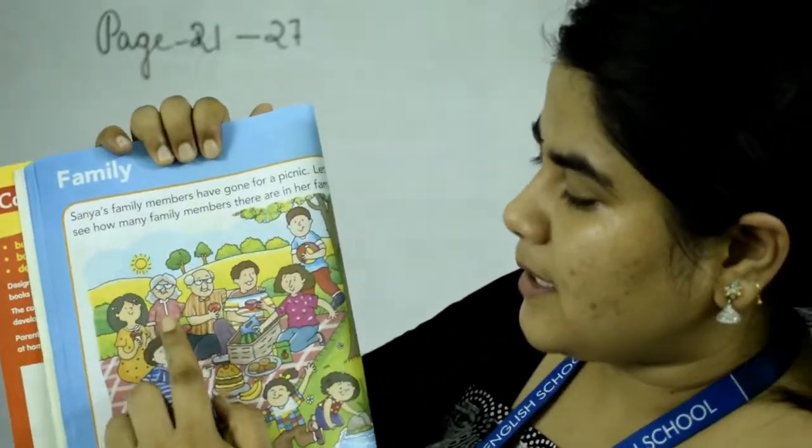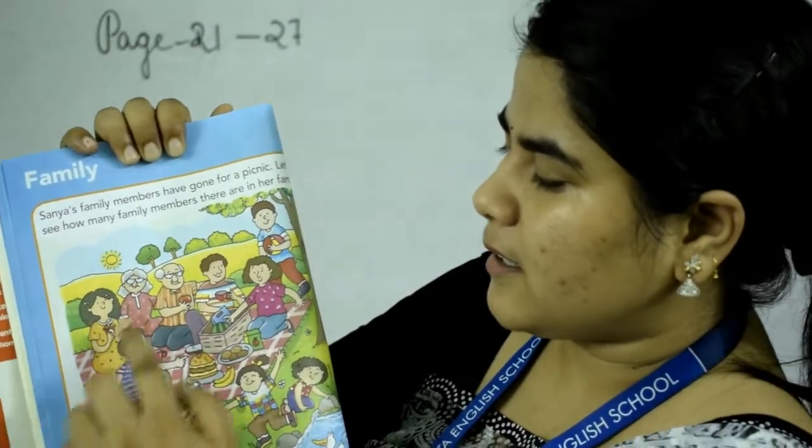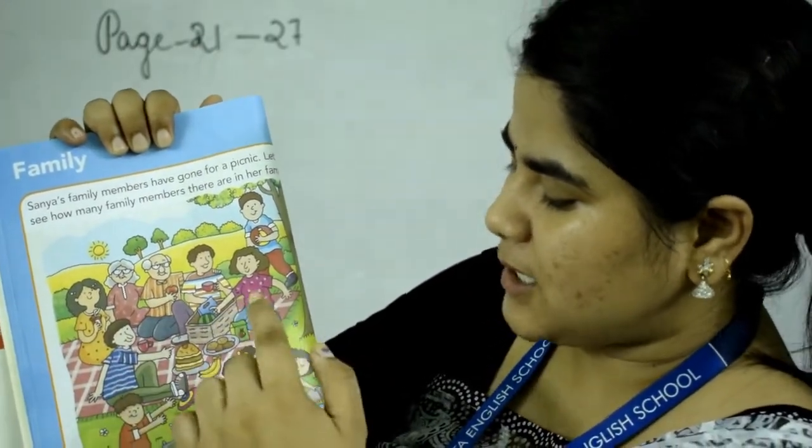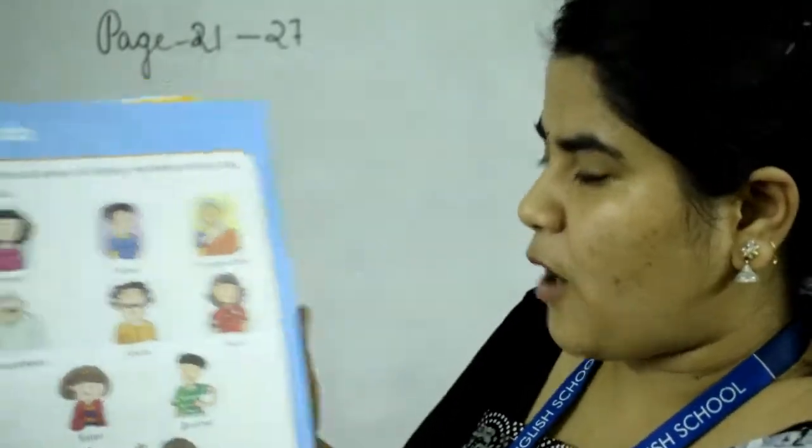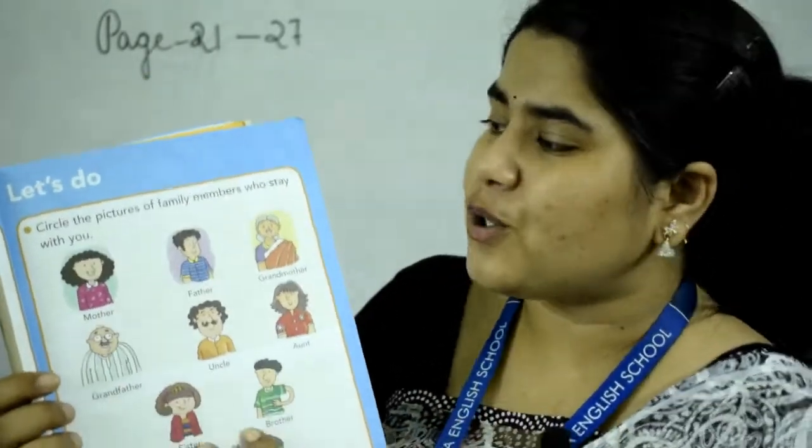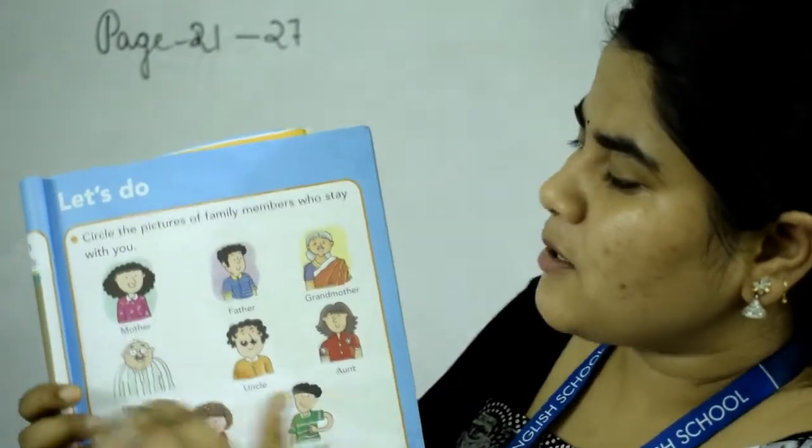Okay, grandmother, grandfather, mother, father, might be Sania's brother, Sania's cousin. Okay, so there are total 10 members in her family, so she lives in a big family. Okay, now if you turn the page, you will get, let's do, circle the picture of family members who stay with you.